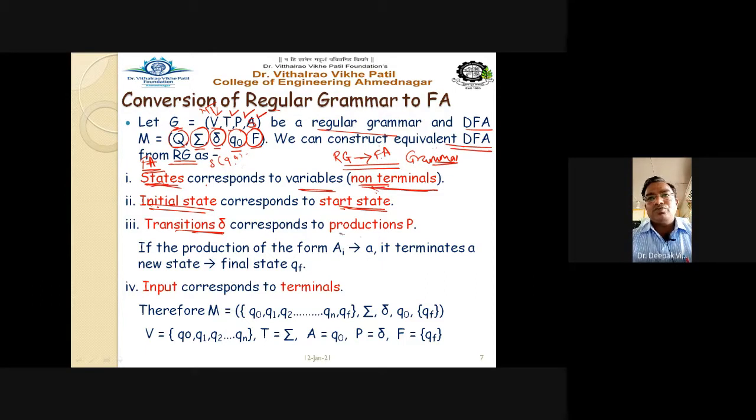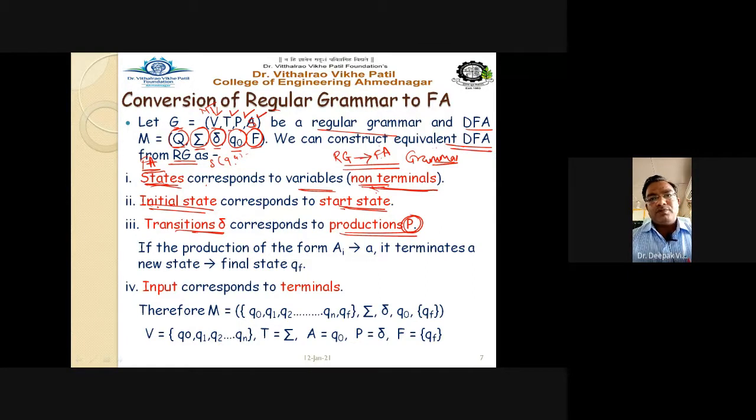That corresponds to your production rules. That is nothing but your capital P, this P. So we are converting the regular grammar to the automata, means we are mapping each and every component of the grammar to each and every component of the finite automata.